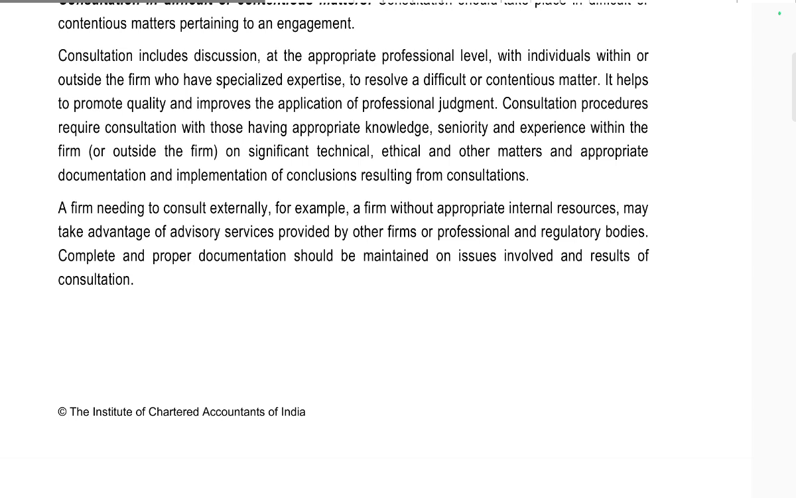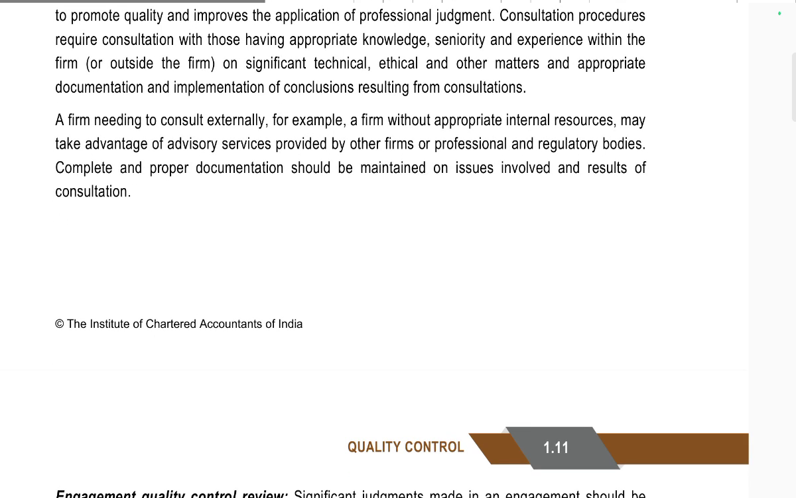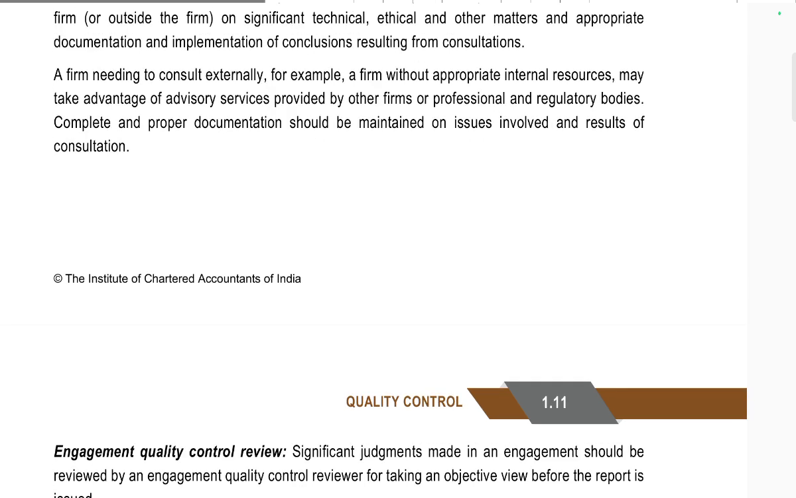The consultation procedures require consultation with those who have appropriate knowledge, seniority and experience, within the firm and outside the firm, on significant technical, ethical and other matters, with appropriate documentation and implementation of the consultation and its results. The firm may need a consultant externally. For example, a firm without appropriate internal resources may take advantage of advisory services provided by other firms, professionals or regulated bodies. Complete and proper documentation should be maintained on the manner and result of the consultation.